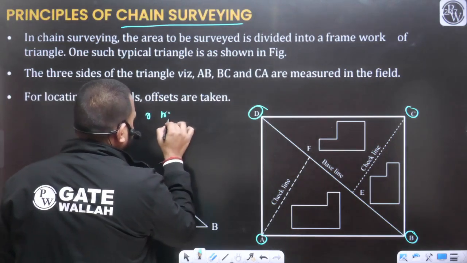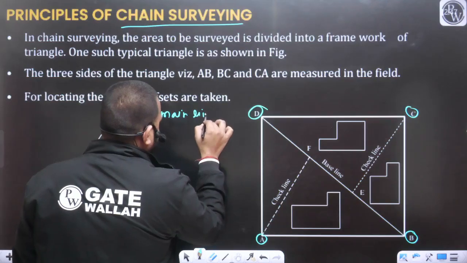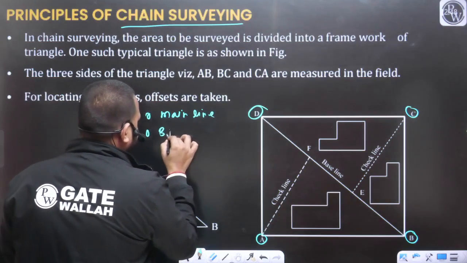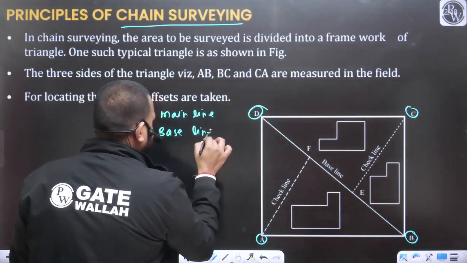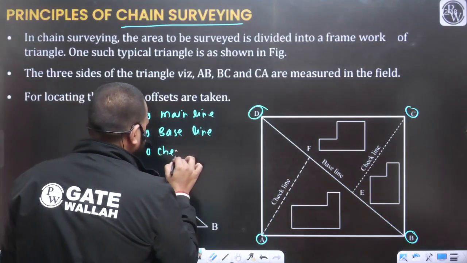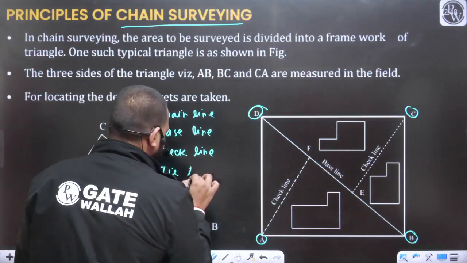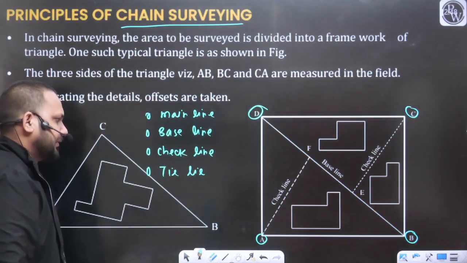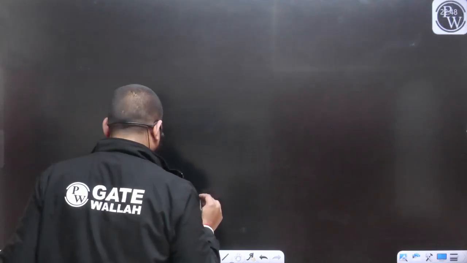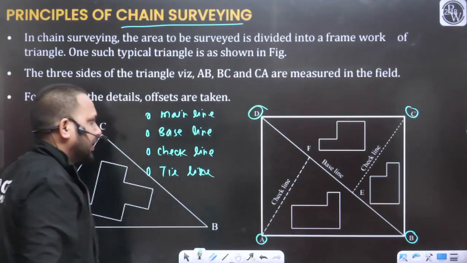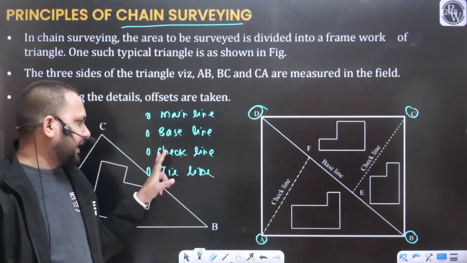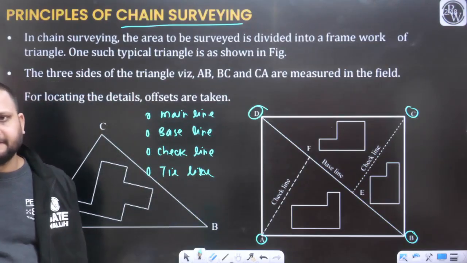First is going to be the main line. Next is going to be the baseline. Next is going to be the check line. And next is going to be the tie line. These are the four lines that you should know about: main line, baseline, check line, and tie line.